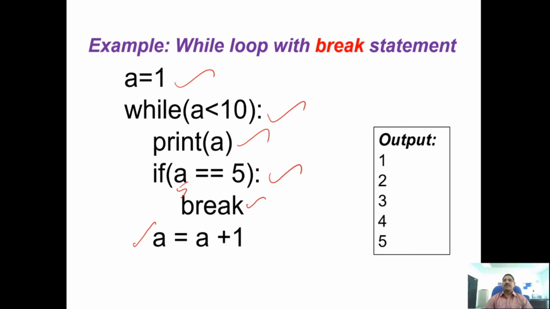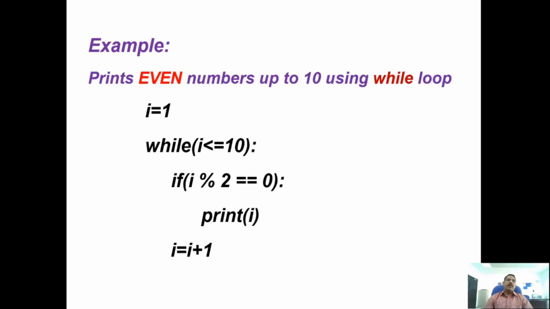Okay, now this is another simple example. In this example, we are going to print the even numbers from 1 to 10, only the even numbers. Whenever we talk about even numbers or odd numbers, immediately you need to bring the modulus operator into your mind. The modulus operator will help us identify the even and odd numbers.